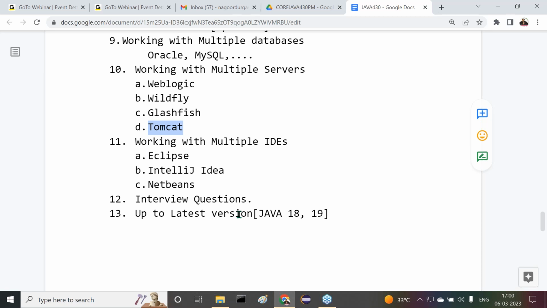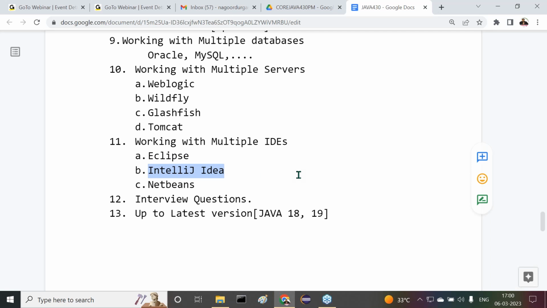Which IDEs have very good demand outside? Eclipse and IntelliJ IDEA, these two are available in the first place. If you ask me personally which IDE is the best nowadays, which IDE I like to use, I will give my vote to IntelliJ IDEA.